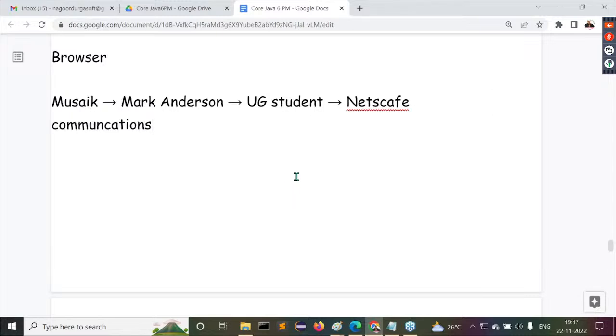Netscape Communications. As part of his project work, he went there. What is this Netscape Communications? It is a company where Marc Andreessen did his project work. As part of that project work, he prepared that browser.